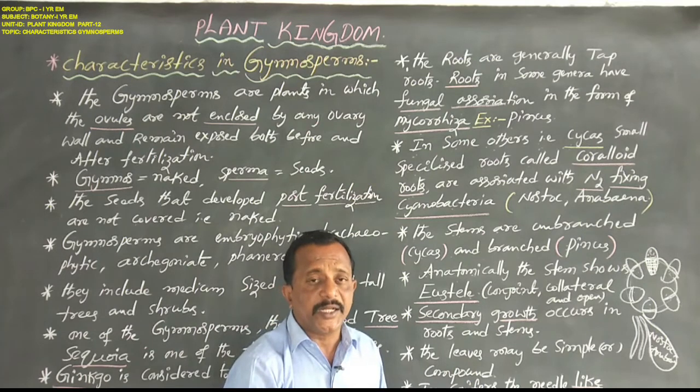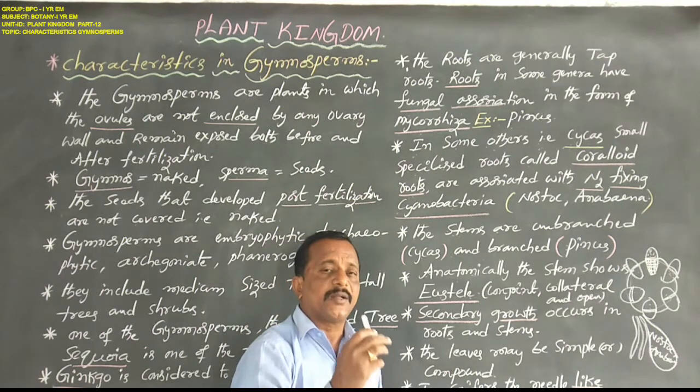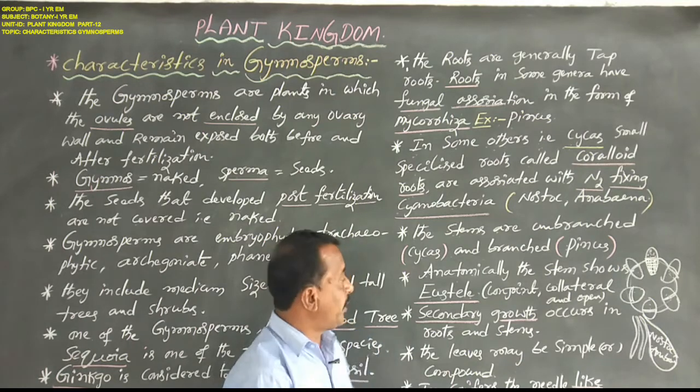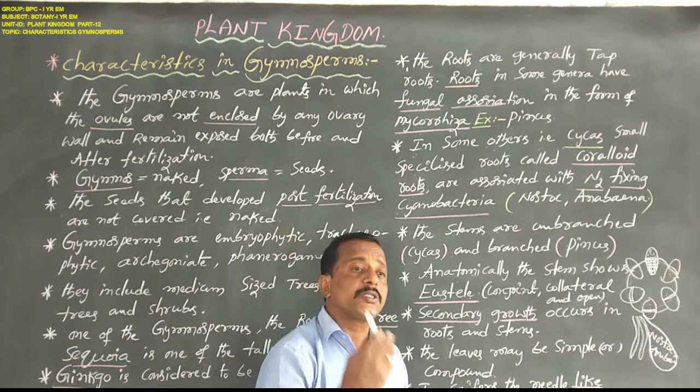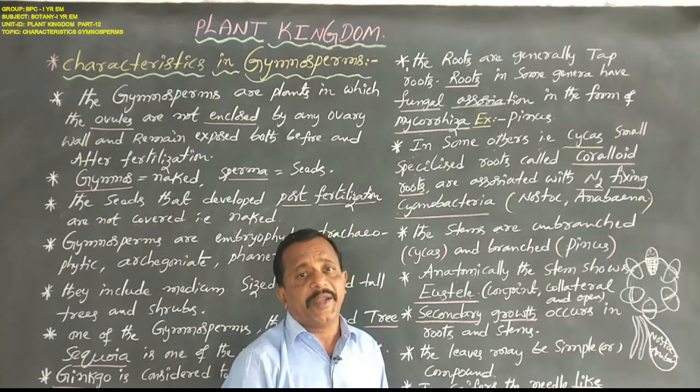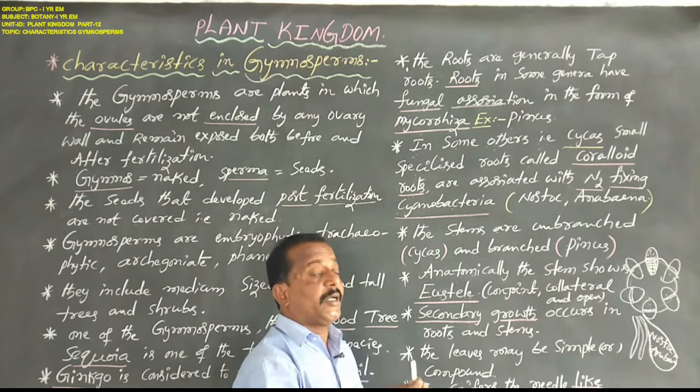Not arranged in a ring-like structure. Several vascular bundles are arranged separately. That is called atactostele, by which several vascular bundles are arranged in a scattered manner.